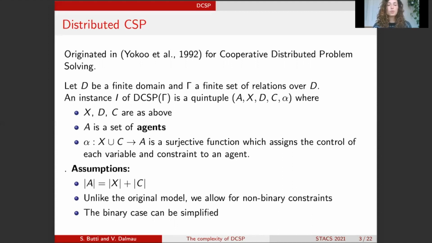We make some assumptions on the model. In particular, we assume that there are as many agents as variables and constraints, and so in particular, each agent controls exactly either one variable or one constraint. Now, additionally, the original model only allowed for binary constraints. We extend this to allow for non-binary constraints. And of course, if all the constraints are binary, then the model could be simplified a little bit.